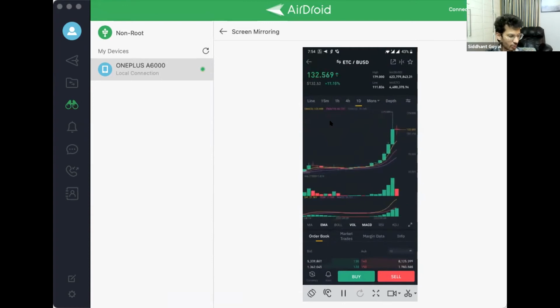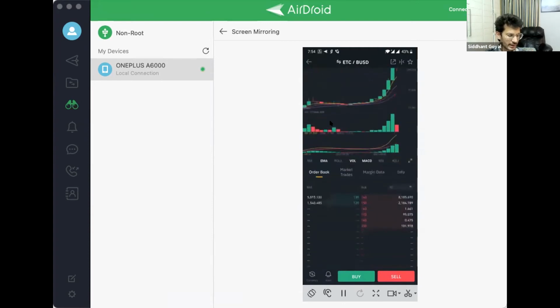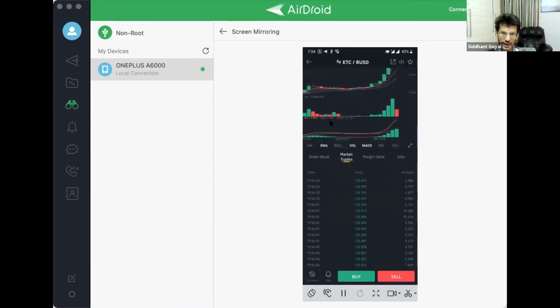So moving further, you can see more data here, the order book, at what price you can buy it and you can sell, what limit orders people have placed. Next, market trades. These are the current trades that are happening at this very moment. If the trade is in green, that means the trade has happened at a price above the earlier trade, and if it is in red, it has happened at a price below the last trade.